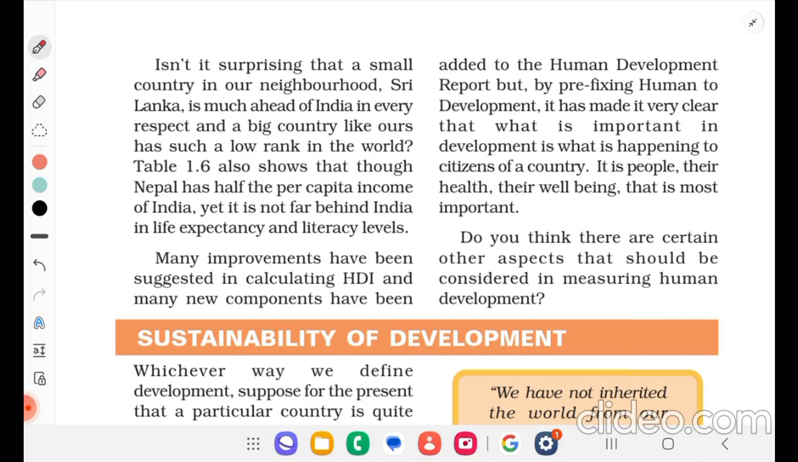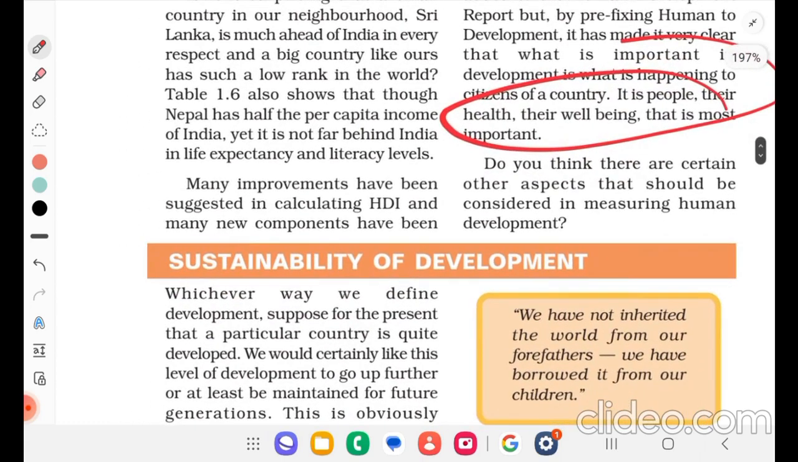Many improvements have been suggested in calculating the Human Development Index, and many new components have been added to the Human Development Report, but by prefixing human to development, it has made it very clear that what is important in development is what is happening to the citizens of a country. It is people, their health, their well-being, that is most important. Do you think there are certain other aspects that should be considered in measuring human development?